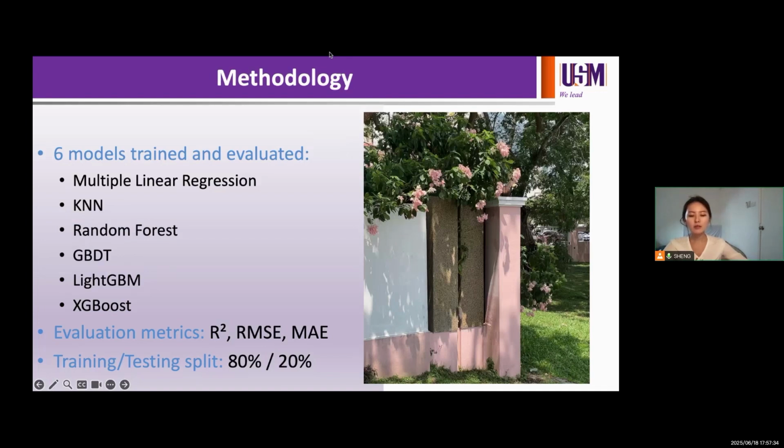To compare performance, we used three key metrics. R-squared, how well the model explains variation in price. MAE, the average size of errors. RMSE, how large the errors are, especially big ones. These models let us test both traditional and advanced machine learning approaches.